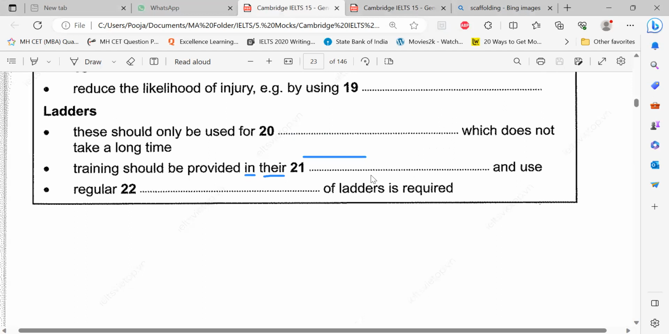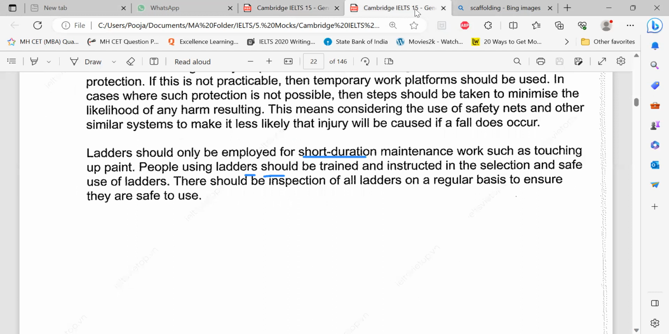So training should be provided in the dash and use dash. There means maybe the ladders. There means ladders use. So where's the word training? Instructed, trained. Instructed means people using ladders should be trained, so the entire thing becomes training. When or where in the selection and safe use, they have said use and is already there. So which word has to be put before and? Selection.